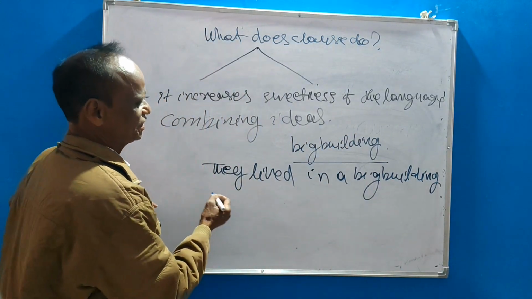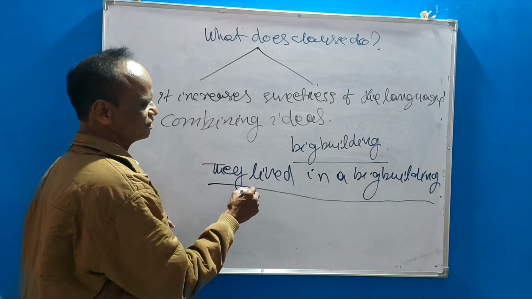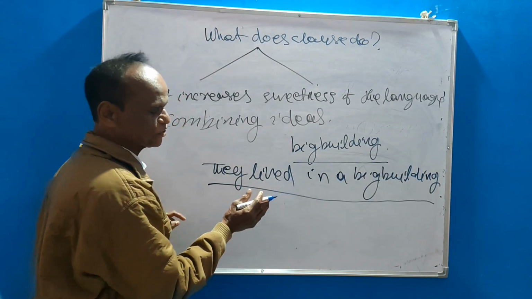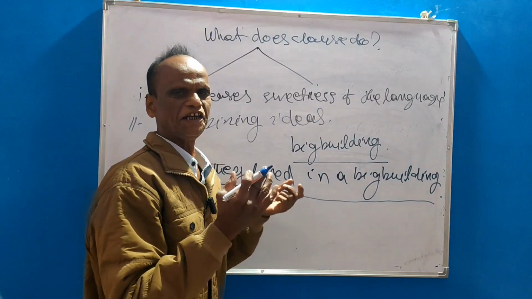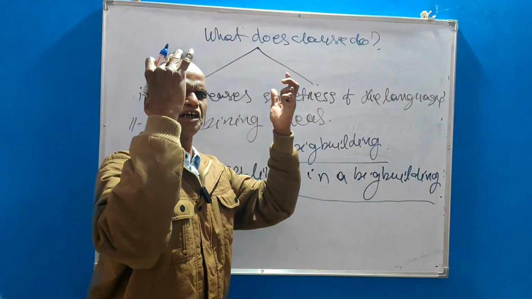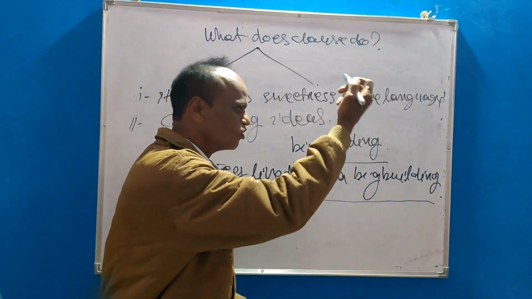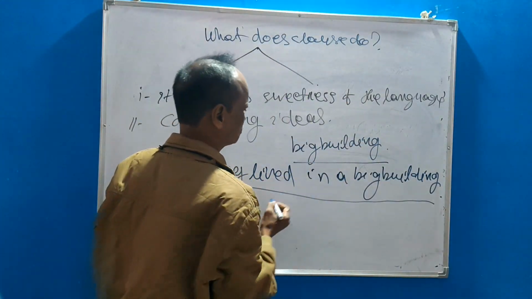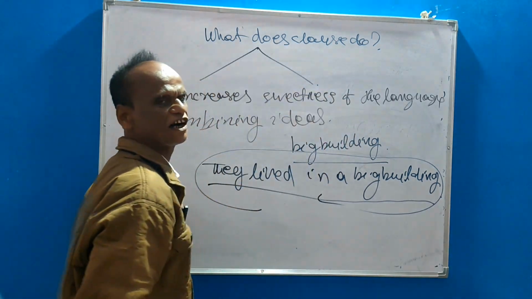So it is a clause. Okay? And it increases sweetness of the language. How? They lived in a big building. They lived in a royal building. They lived in a beautiful building. So clause is such a thing which increases sweetness of the language. And it is combining ideas.